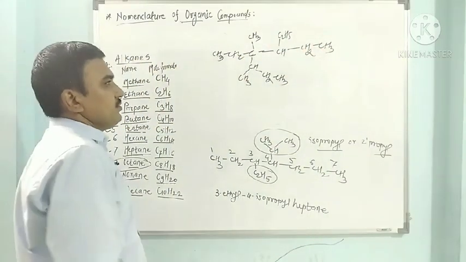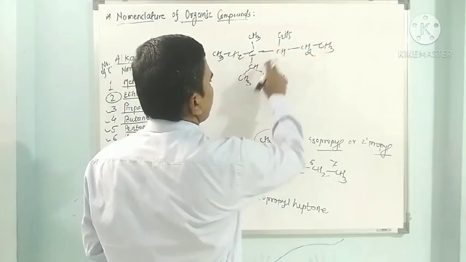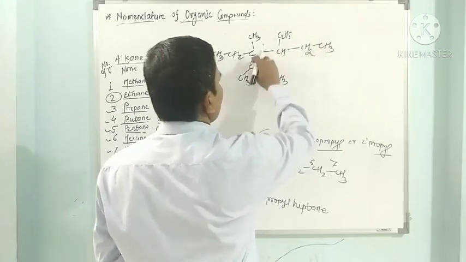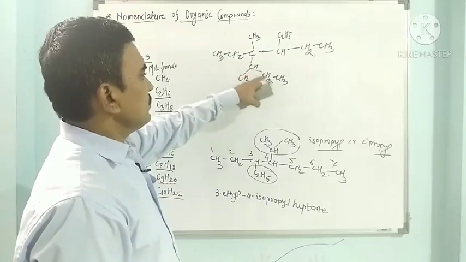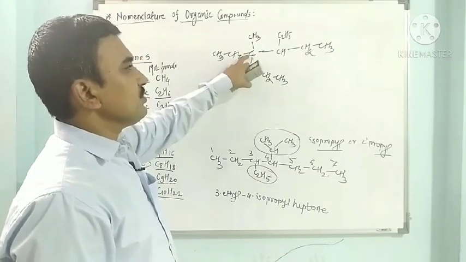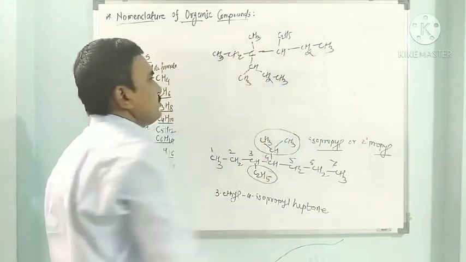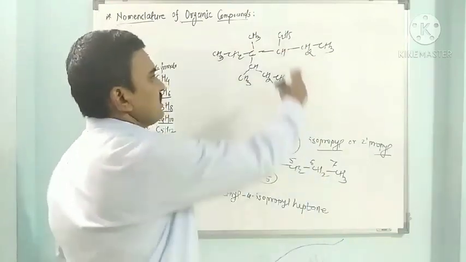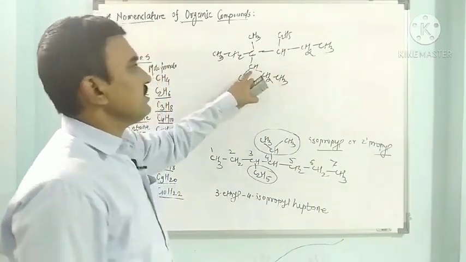If we start numbers from this side, 1 2 3 4 5, 1 2 3 4 5, 1 2 3 4 5. Here 1 2 3 4 has two numbers, and 1 2 3 4 again has two numbers. But if we start numbering from this side, ethyl is coming on the third position, where the third is methyl.